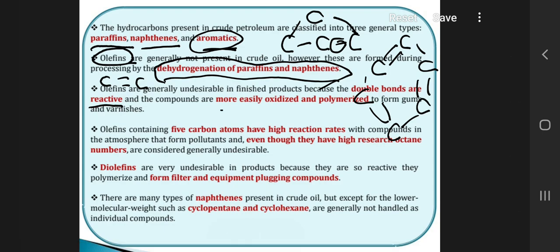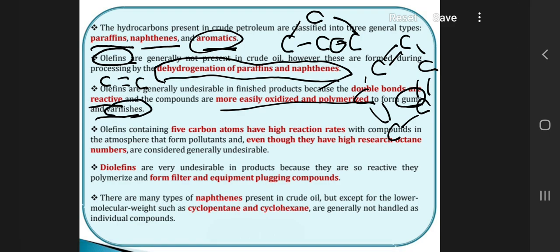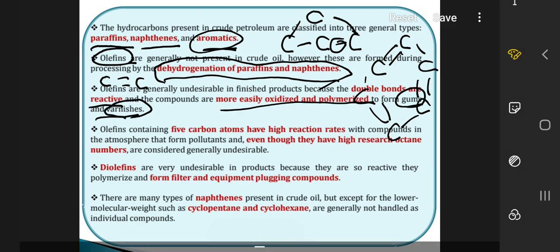Since olefins have double bonds, they are more reactive, so they may polymerize and form oxidized products. That is why they are not desired. They may also form gums and varnishes. What are those gums and varnishes? We will study that in the tests that are required for the presence of gum.